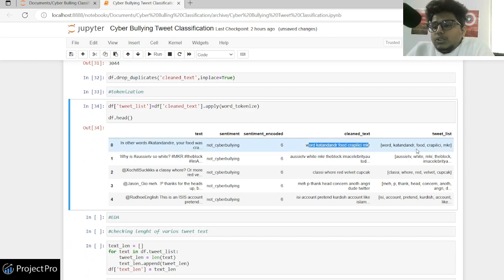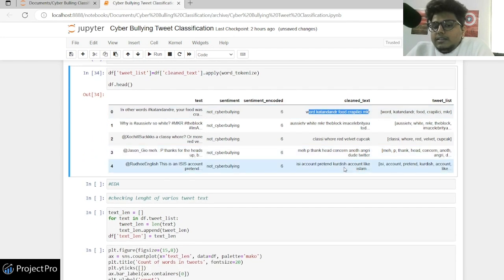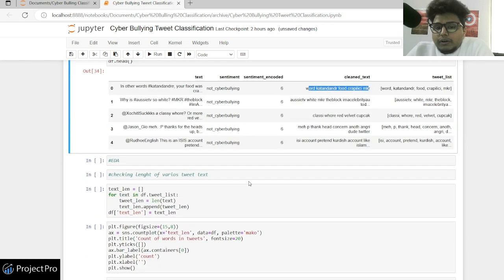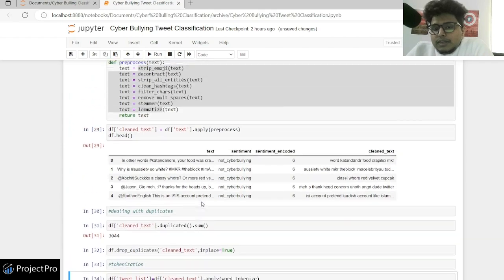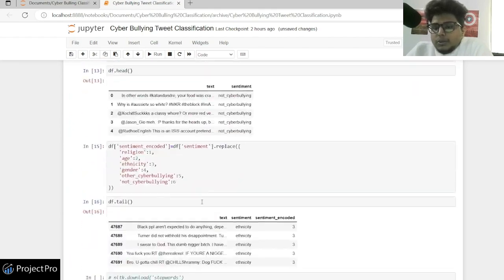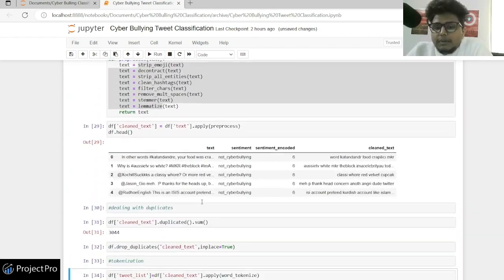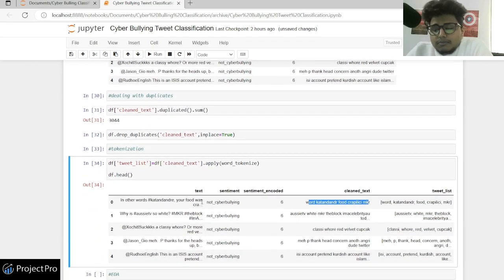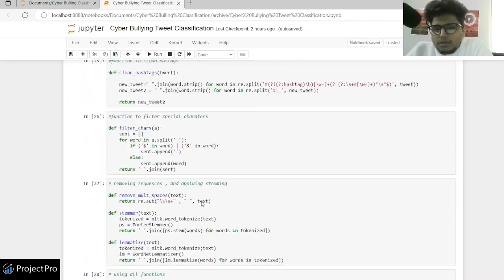So now each of these words is a tweet list, and it will be easier for us to do a count vectorizer or TF-IDF vectorizer over it, right? So this was the cleaning part of the tweet. If you have any doubts, please post them in the comments. I'll be really excited to answer them. And I don't suppose there are any doubts till now.